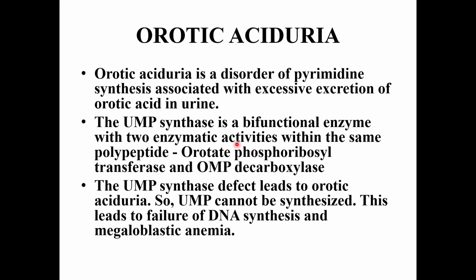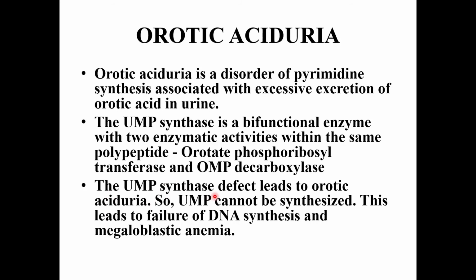UMP synthase is a bifunctional enzyme with two enzymatic activities within the same polypeptide: orotate phosphoribosyl transferase, the fifth step, and then the sixth step, OMP decarboxylase, where OMP is converted to UMP after decarboxylation.